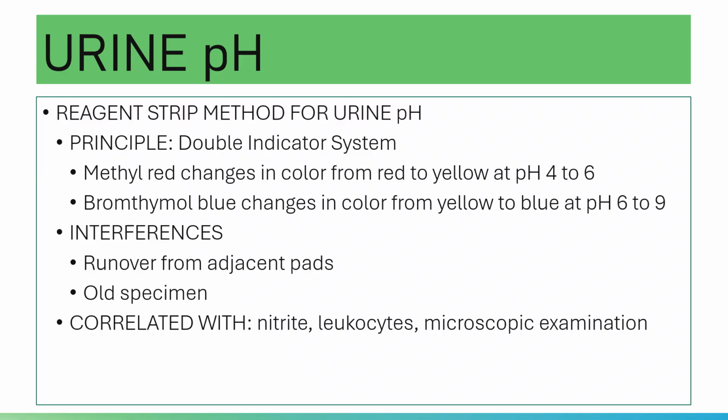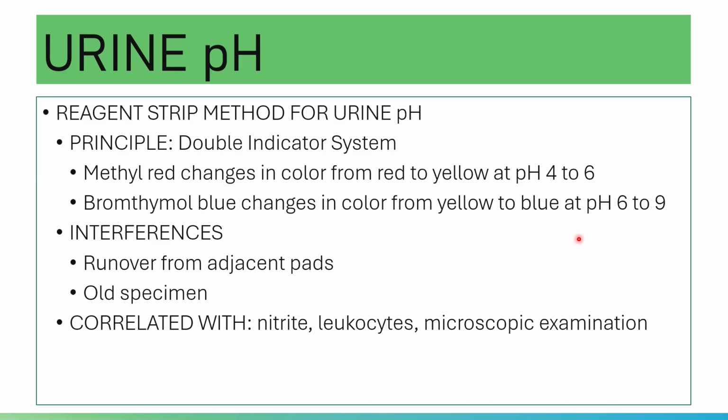Okay, so your methyl red changes in color from red to yellow at a pH of 4 to 6. If the pH of the urine is 4, then the color is red. If the pH is 6, then the color is yellow.